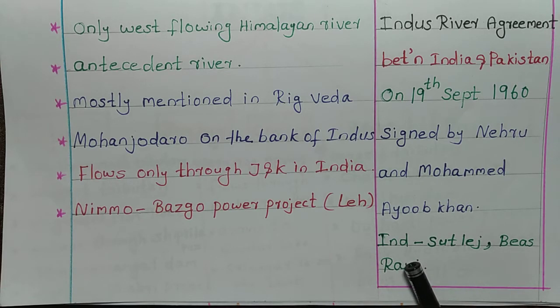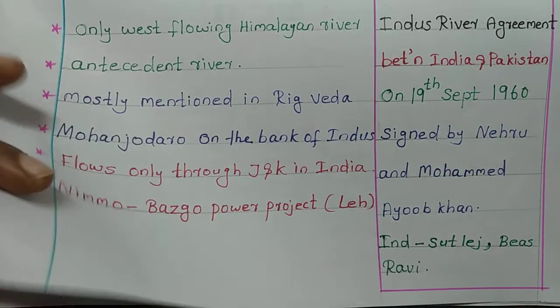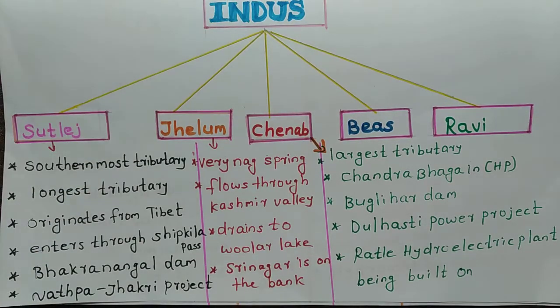According to this agreement, India can take water from these three rivers, Satluj, Beas and Ravi. So we have the right to use water from Satluj, Beas and Ravi.